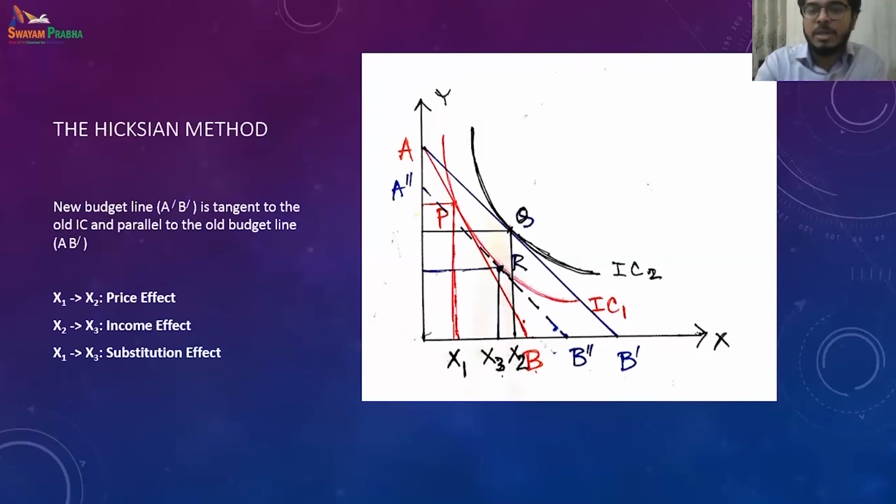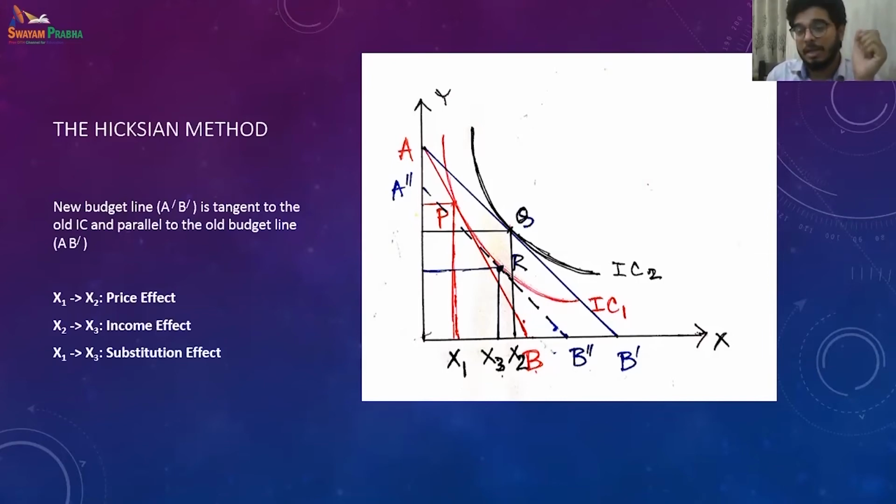Now between P and R, they are on the same indifference curve. Because we are keeping the real income the same and trying to keep them at the same satisfaction level, we observe that the consumption of X has moved from X1 to X3. This movement on the same indifference curve, keeping satisfaction and utility the same, with the real income budget line shifted inside, from x1 to x3 is the substitution effect.